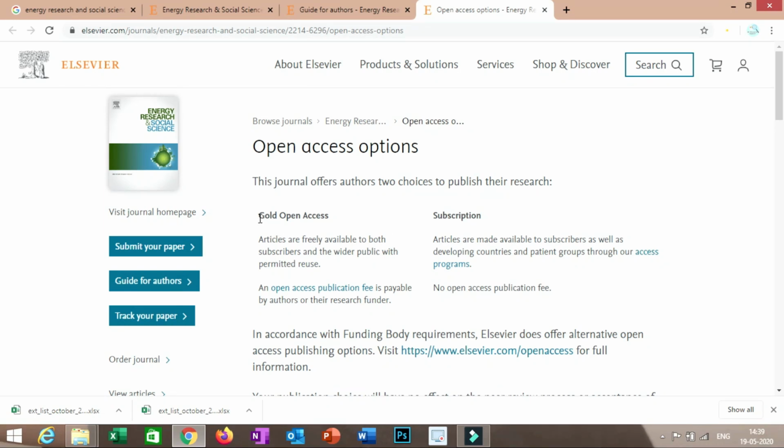If you opt for gold open access, then you have to pay an open access publication fee, but the articles will be freely available to readers. However, in the subscription category you need not pay any open access fees, but the subscribers or readers have to pay if they want to download your manuscript. So I will always recommend you to go for the subscription category.